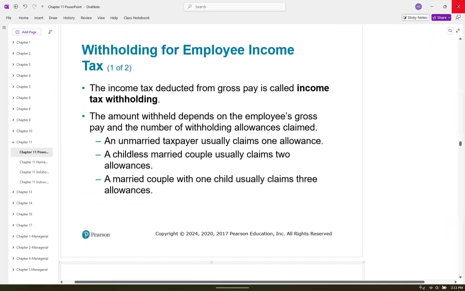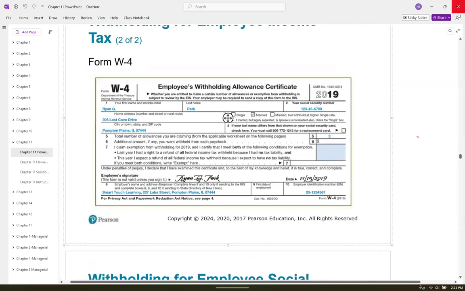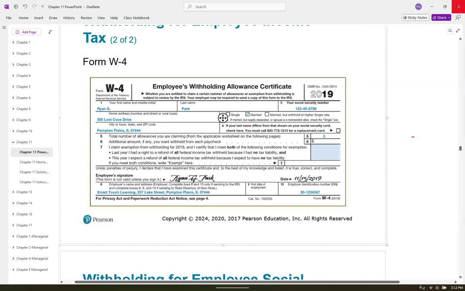We're not in tax class. They talk a little bit about your income tax withholding and how it is based on whether you're single, married, or anything like that. I just give this example. When me and my husband first got married, I think the very first year when we did our income taxes together, we ended up owing money because we had this little box checked married, and then when our incomes got added together, we ended up being in a much higher tax bracket than was calculated.